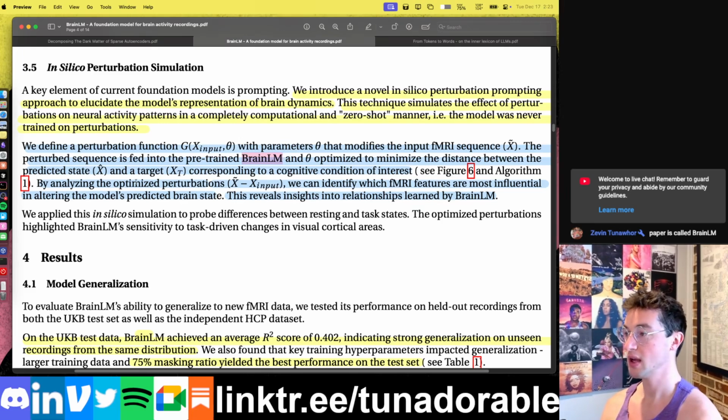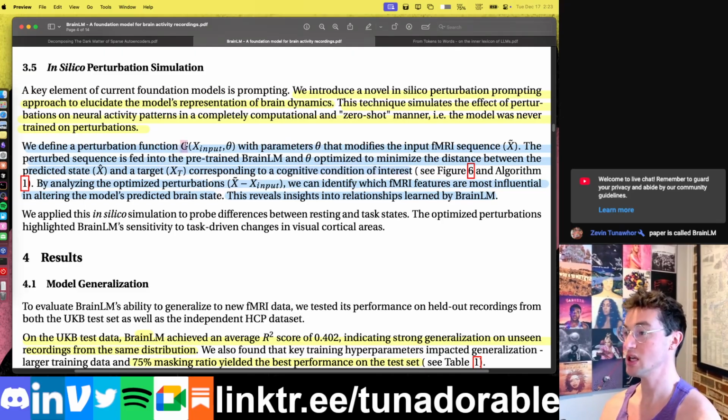What we do is we say, okay, we are going to keep BRAINLM frozen, doing the exact same thing it's used to doing, right? And we are going to take G, which makes the perturbed input, and we are going to optimize G's parameters such that, whatever the initial predicted state that came out of BRAINLM from the initial data, we want the perturbed data to create an output, age, depression score, whatever, corresponding to some target of interest, some cognitive condition of interest, right?